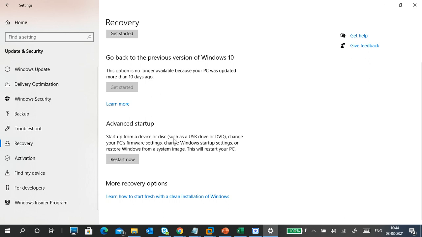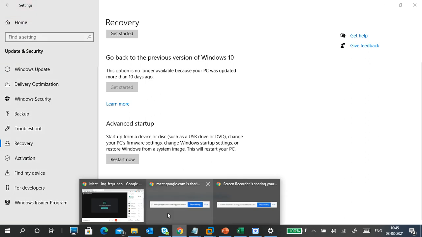Start up from a device or a disk such as a USB or a DVD. Change your PC's firmware settings. Change Windows startup settings, or restore Windows from a system image. This will restart your PC. When you click Restart now, it is going to restart, but it will give you options. Do you want to go to advanced troubleshooting options, then command prompt support, or system image recovery, firmware settings, startup repair options. Like that.